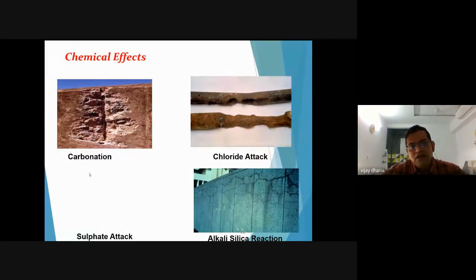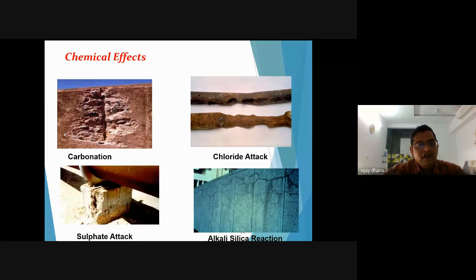Now we will discuss the chemical effects. What are the chemical effects? Chemical effects mean carbonation of the concrete and chloride attack. Due to the chloride attack, your steel will deteriorate in this manner. This is sulfate attack. If sulfur is present in your concrete or nearby area, this kind of deterioration will happen to the concrete structures.